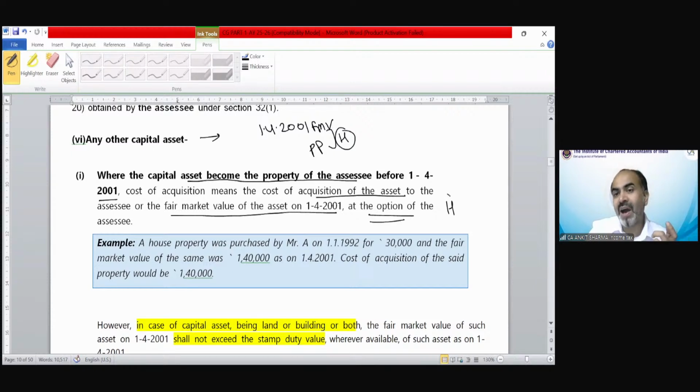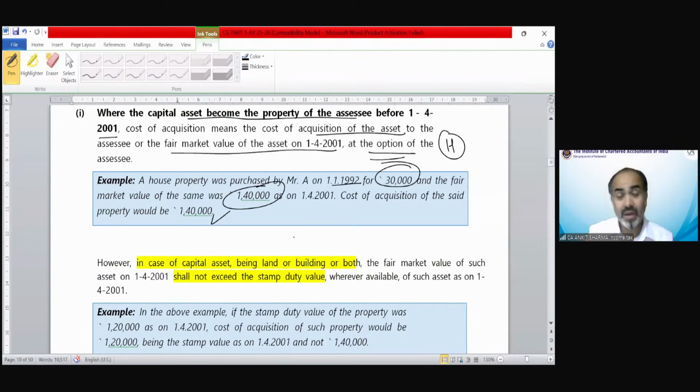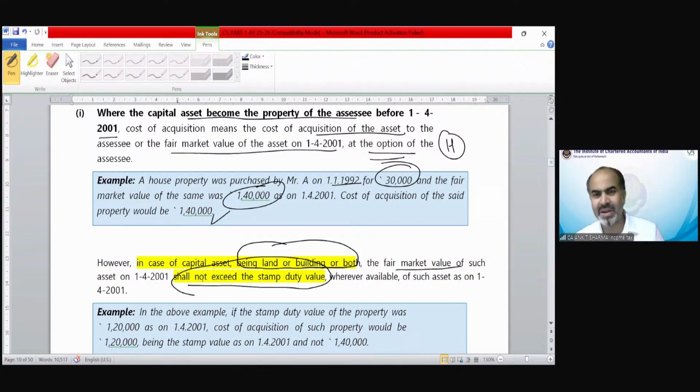So we will always take the higher, because if you take the higher value as cost, you will have a lower taxable capital gain. Like if the property was purchased in 1992 for 30,000 and FMV was 140, we will take the cost as 140. But there is a twist. In case of land or building or both, if that asset was purchased before 1/4/2001, that means we are talking about an immobile property, the fair market value of such assets shall not exceed the stamp duty value. So what is stamp duty value? It is the value of any immobile property decided by the government.